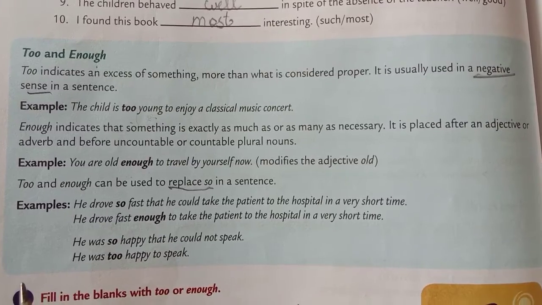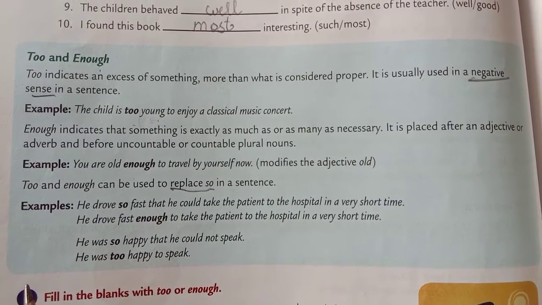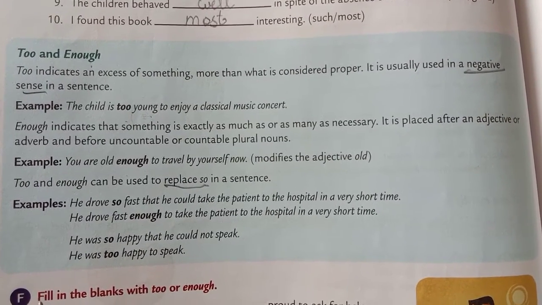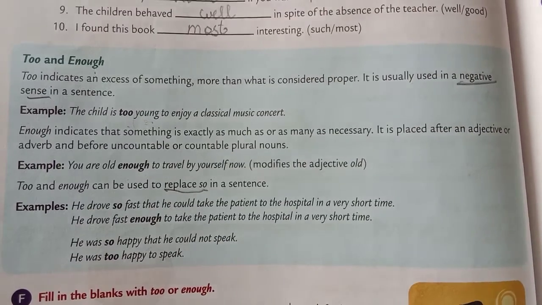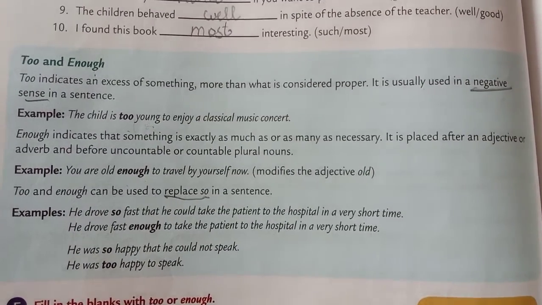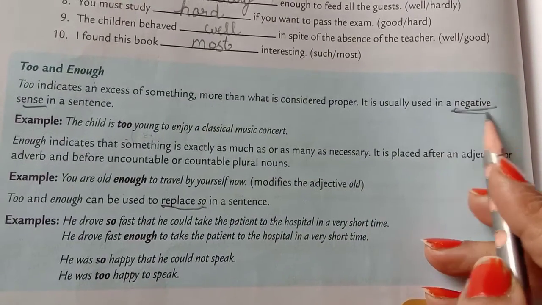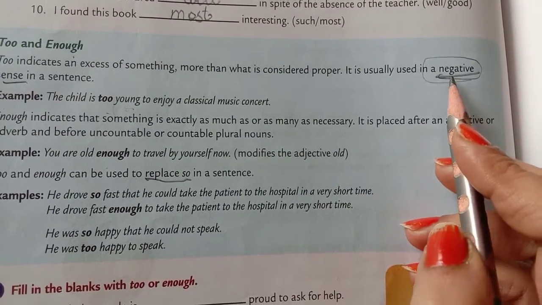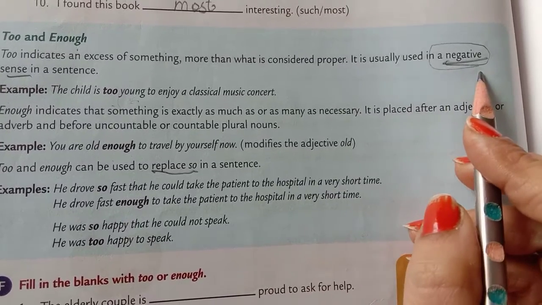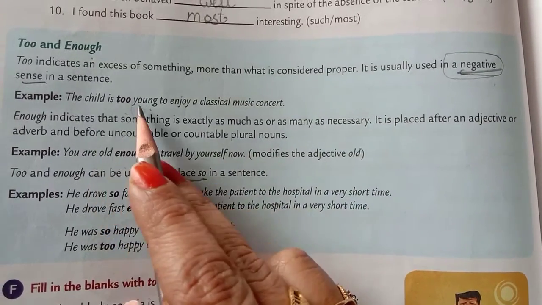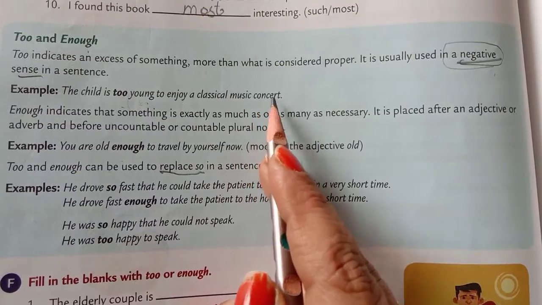So instead of using so, we can also say his memory is good enough to remember things even after one reading. The only difference is we use too in a place, in a sentence where it is indicating a negative sense. Like we say the child is too young to enjoy a classical music concert.